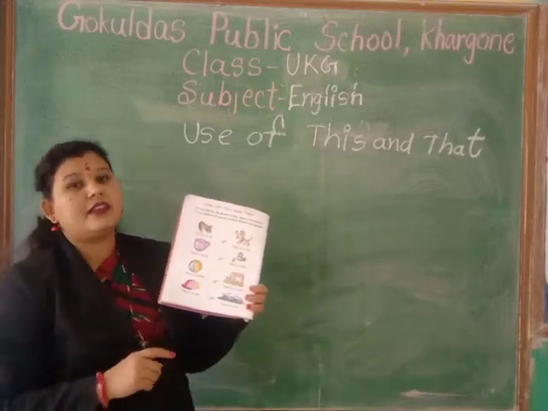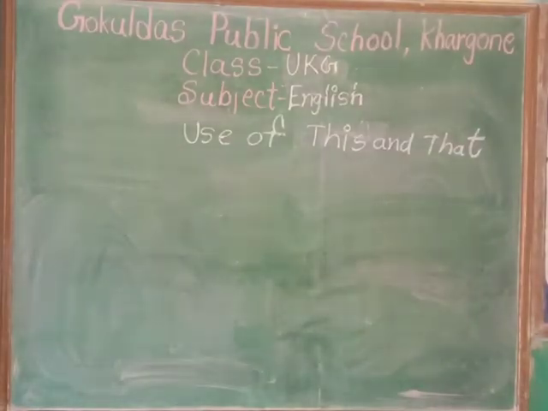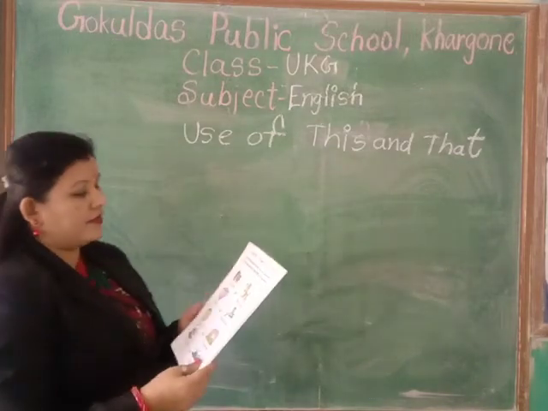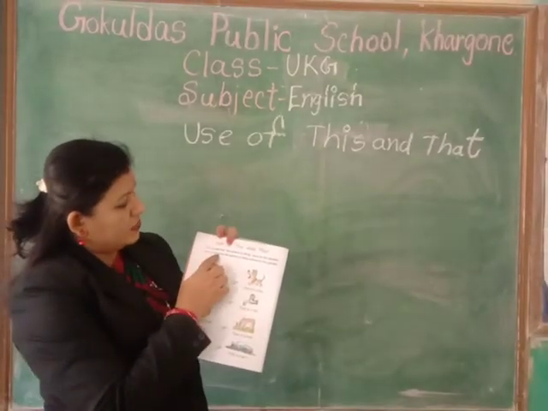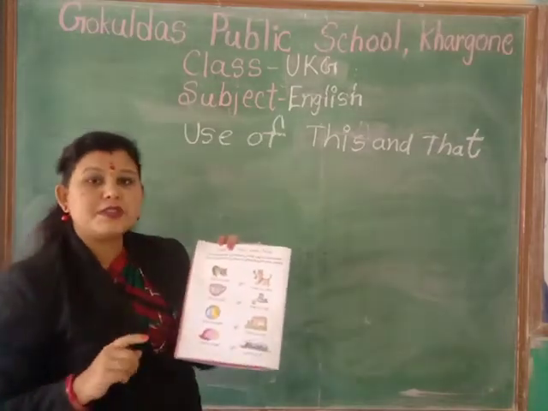Say loudly, everyone. Loudly again. When we use that, that is used for the person or thing distant to the speaker.